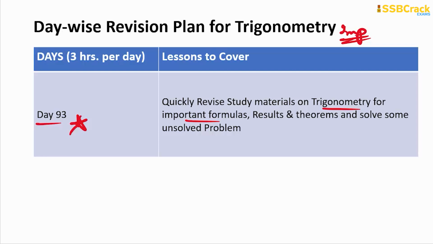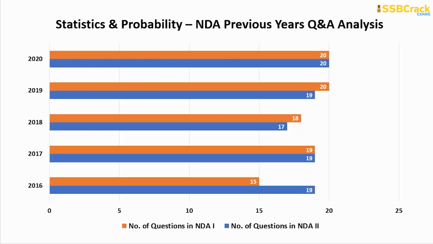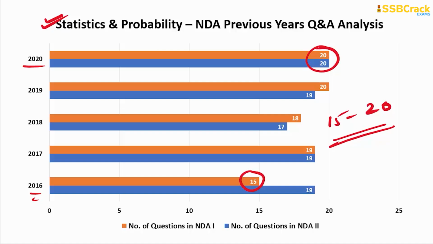So for the next topic then, here is the Q&A analysis for the NDA papers. In 2020, there were 20 questions on statistics and probability. So you can see the highest number of questions was 20 and the least was 15 in the 2016 NDA 1 paper. So questions ranging from 15 to 20 can be easily expected.